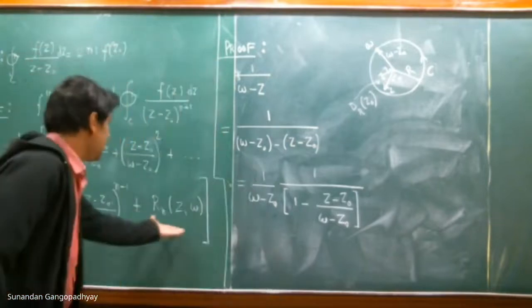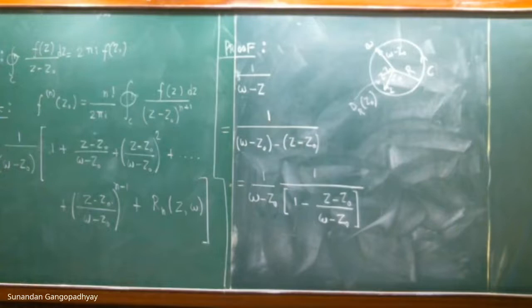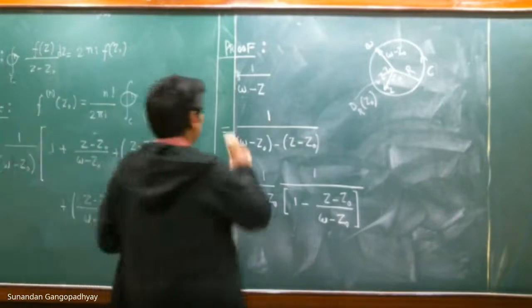And what is this R_n(z, w)? Let me write down the expression for it, and you will see why you can write it in this way.